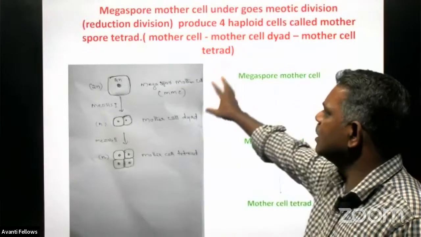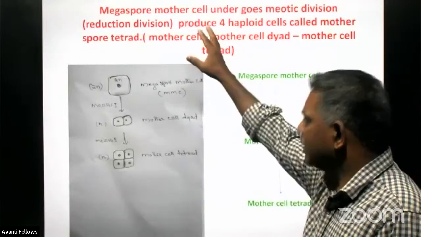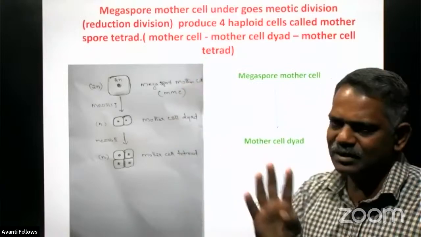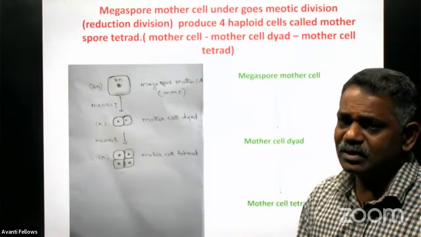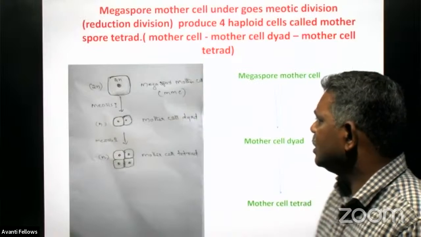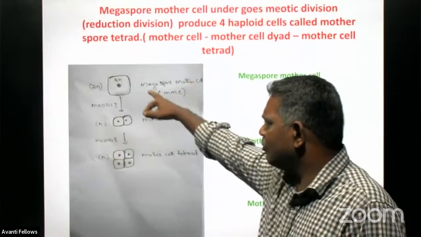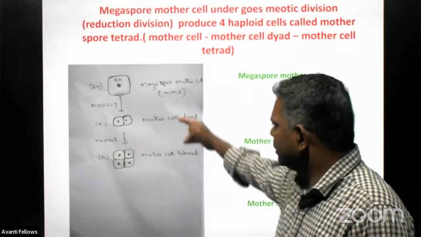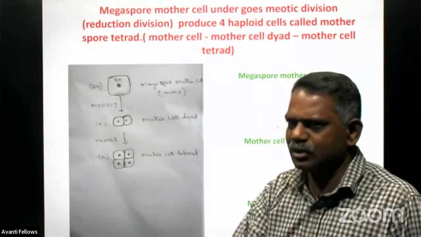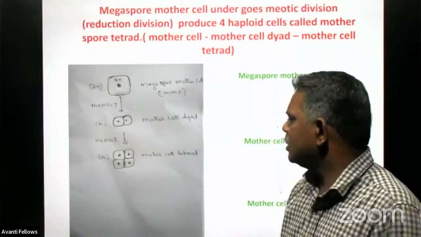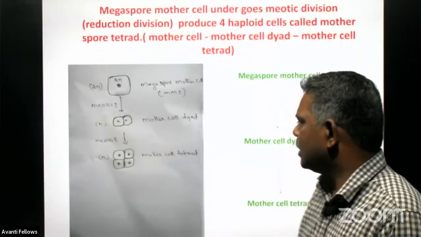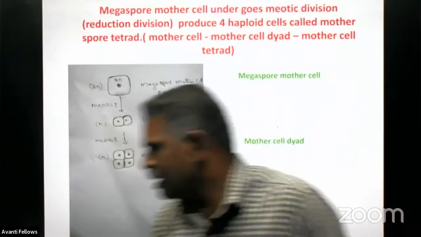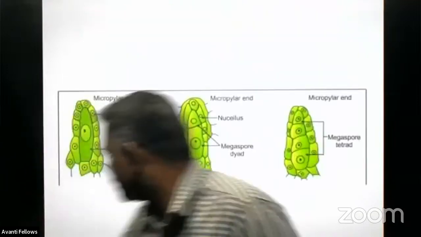And this megaspore mother cell divides meiotically and produces 4 cells. All these 4 cells are haploid in nature. The megaspore mother cell goes for the first division and produces 2 cells, the dyad, and this dyad goes for the next division of meiosis and produces the tetrad. So there are 4 cells in the tetrad.